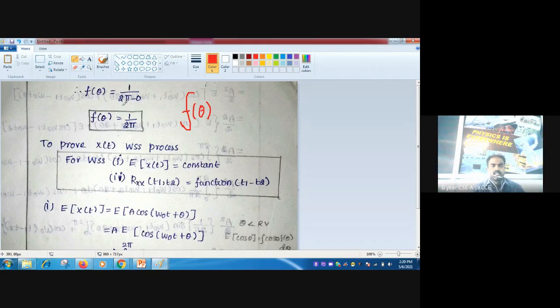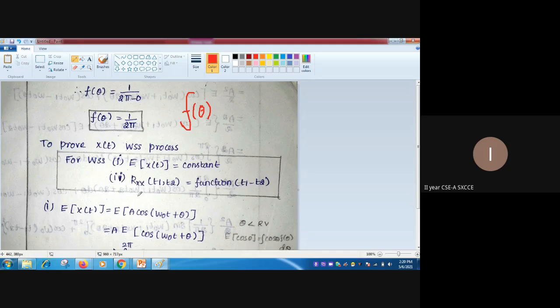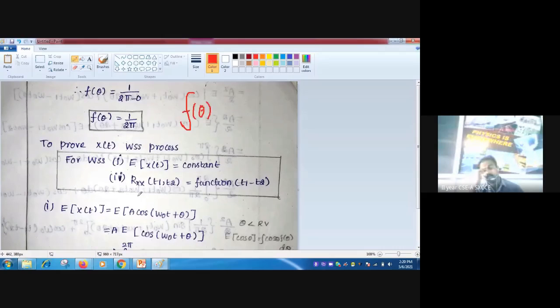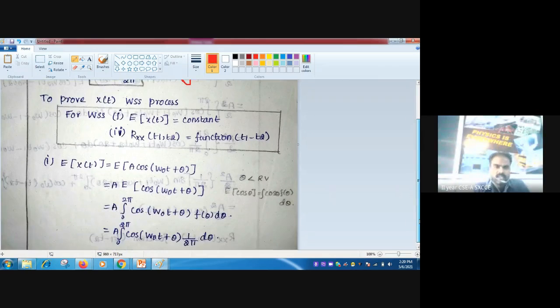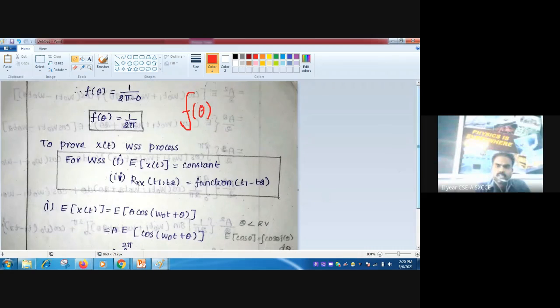And next, we have to prove that x of t is a WSS process. How to prove it is a WSS process? By using the conditions. What are the conditions? E of x of t is equal to constant. Then Rx of t1, t2 is a function of t1 minus t2. So let's just check one by one. The first condition, E of x of t is constant.